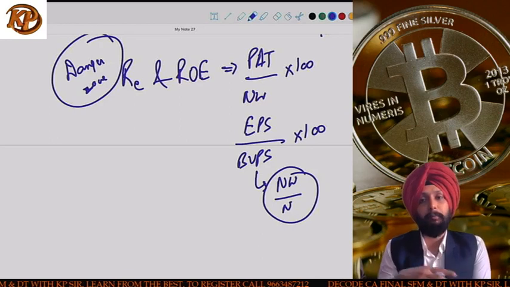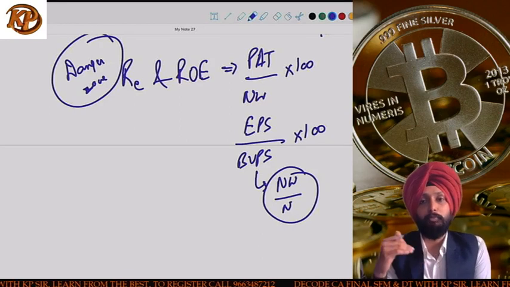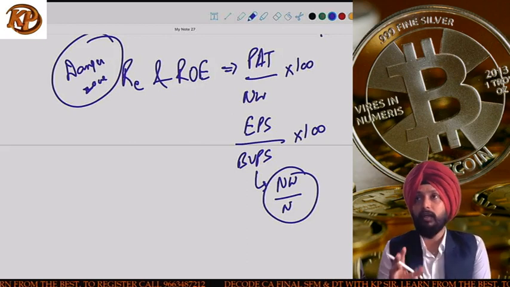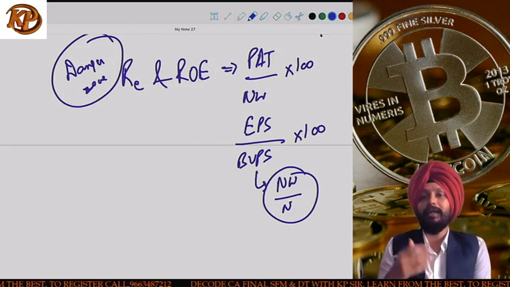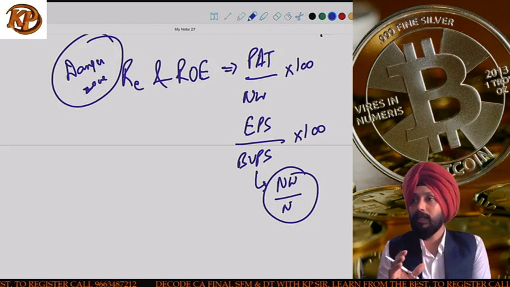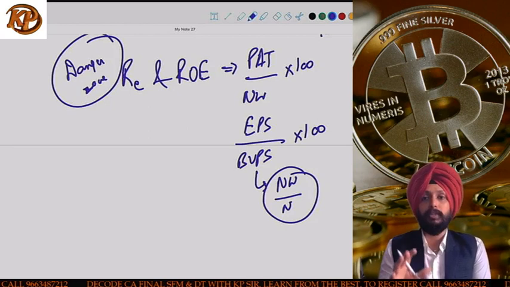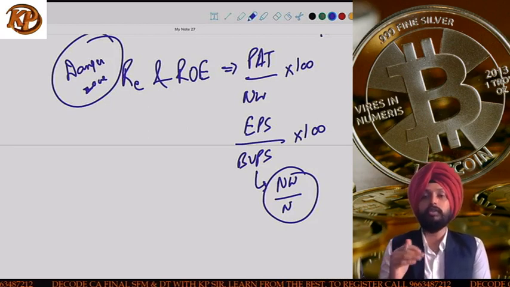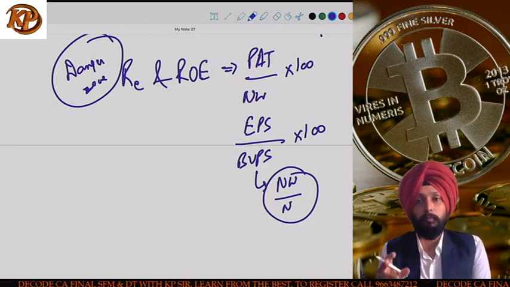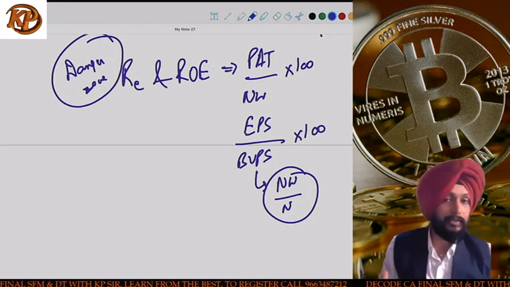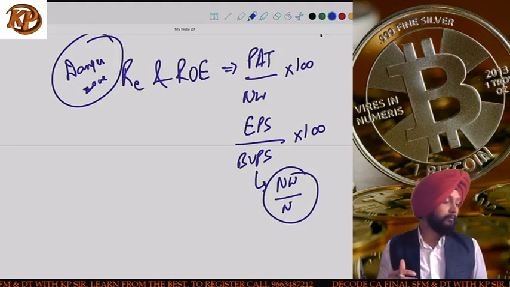Expected return and RE are compared. Only when expected return is more than RE, the stock is underpriced for you and you give a buy recommendation on it. After that, you compare RE and ROE. ROE is basically the actual return which the company is able to generate for its equity shareholders, and in that case we use the formula PAT by net worth or EPS by book value per share. That is the second formula which we use.